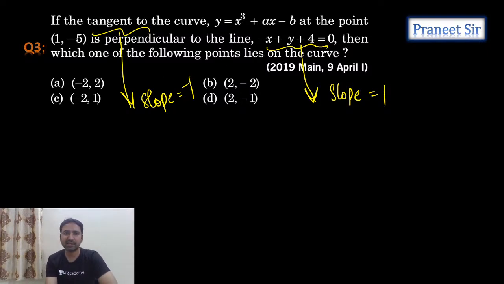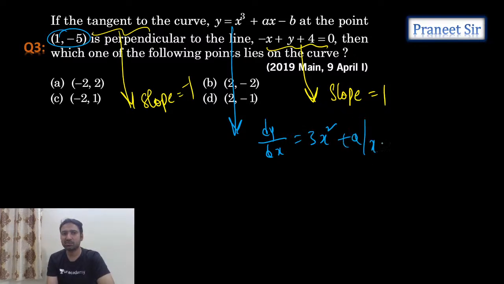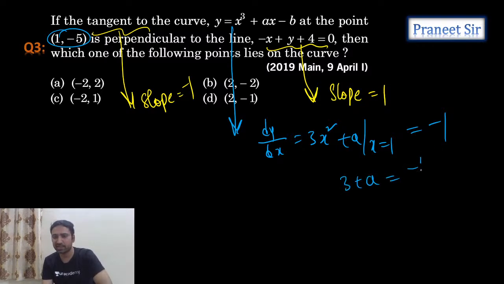So from this we can say dy by dx at this particular point. Let's calculate dy by dx. dy by dx is 3x square plus a, at x equals 1 is equal to minus 1. If I substitute x equals 1, 3 plus a is equal to minus 1, a is equal to minus 4.